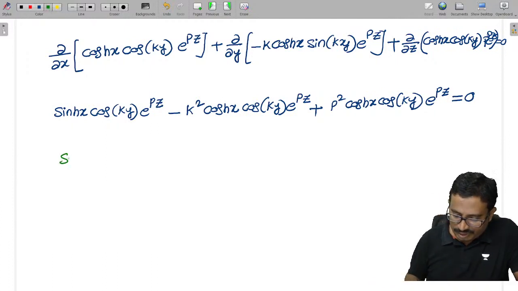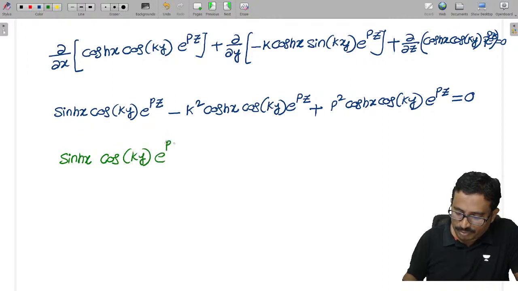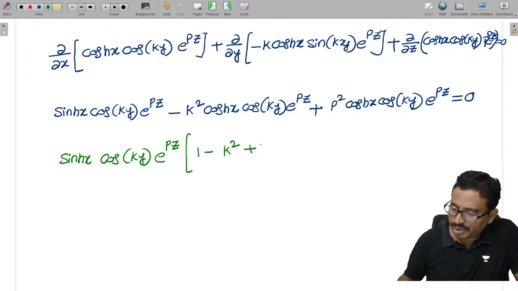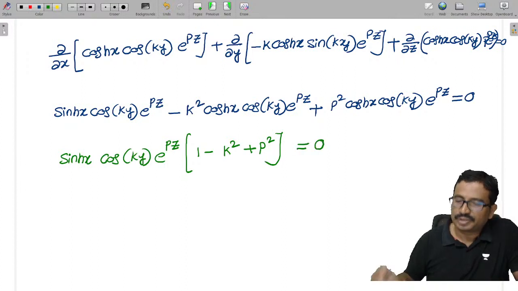Now if I take out sin hx into cos ky into e power pz, which we have taken common, that is 1 minus k square plus p square, which is equal to 0.